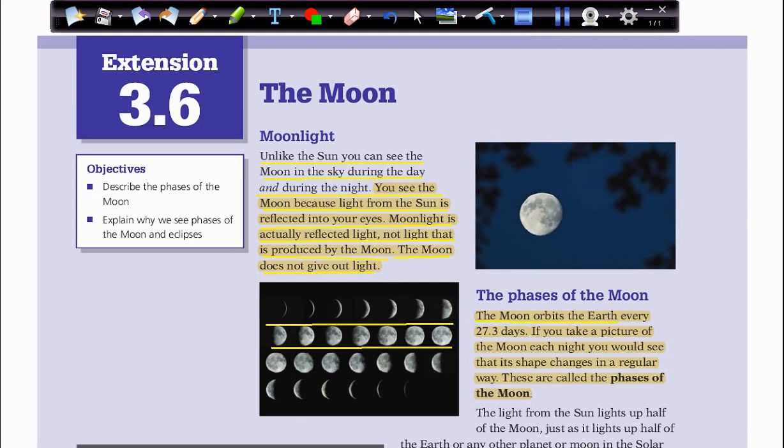The moon orbits the Earth every 27.3 days. If you take a picture of the moon each night, you would see that its shape changes in a regular way. These are called the phases of the moon. So what are these phases of the moon, or stages of the moon? We all know that we can see the moon changing shape during a month, okay? These 27.3 or 29 days, we call it 1 month. So why does it change shape?